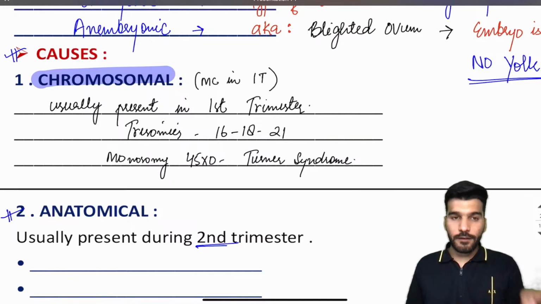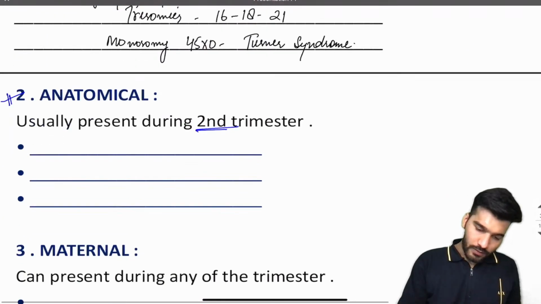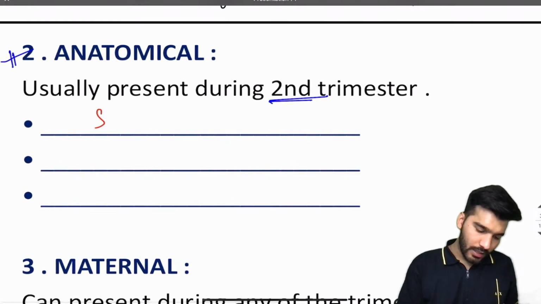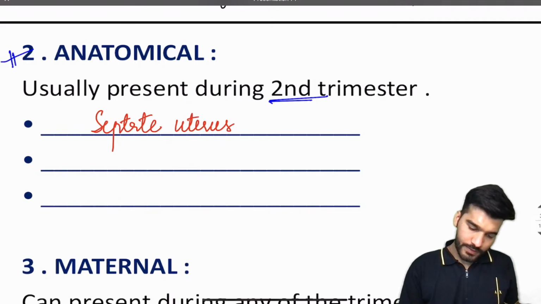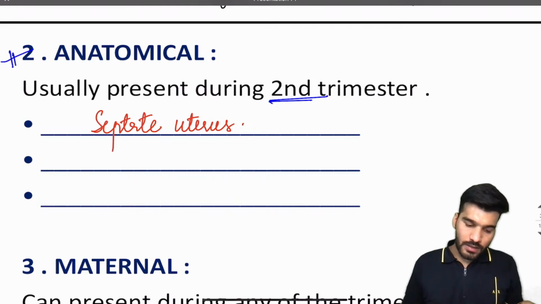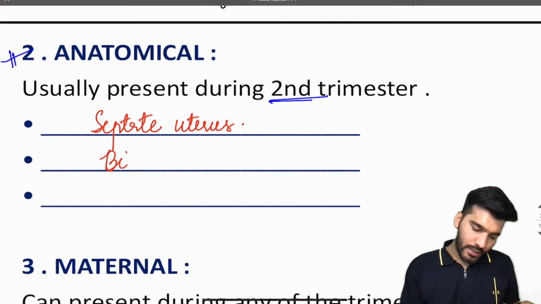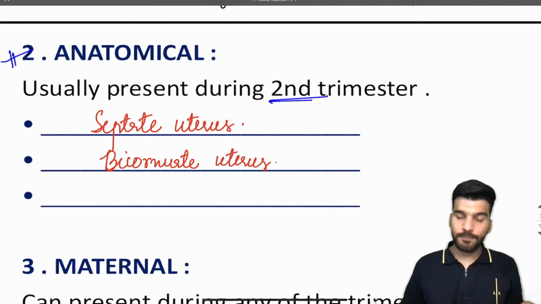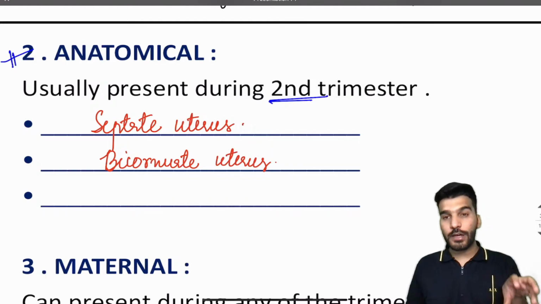And what are the uterine defects, if they are congenital? Number one is going to be septate uterus. These are all congenital defects. Number two is going to be bicornuate uterus. Now these defects are what? Congenital.